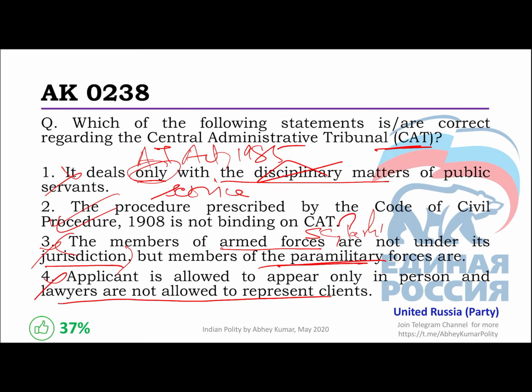Okay, and there is the party of Vladimir Putin, and it is currently under the chairmanship of Dmitry Medvedev.